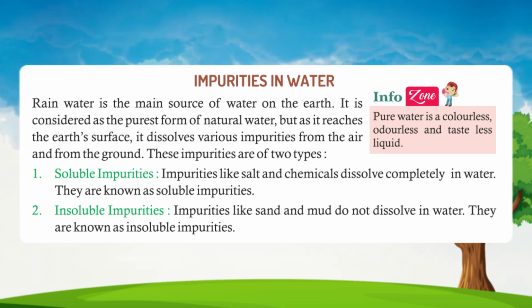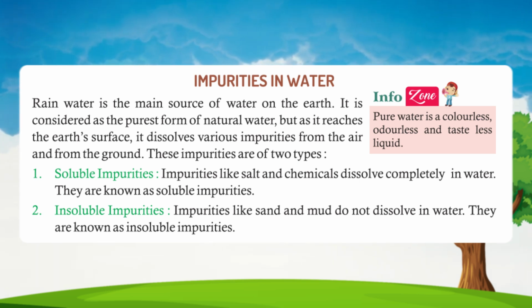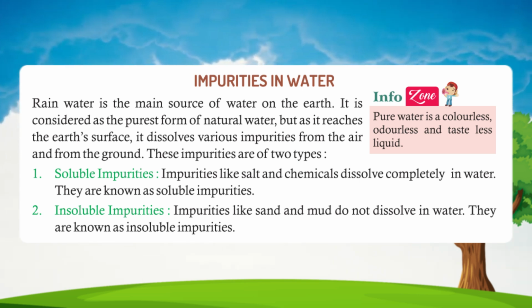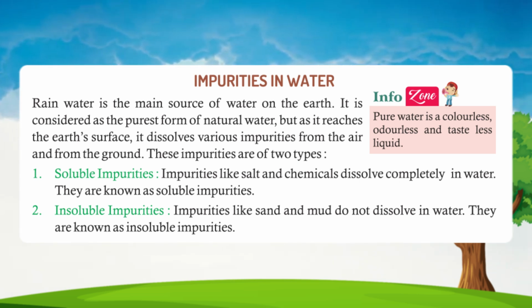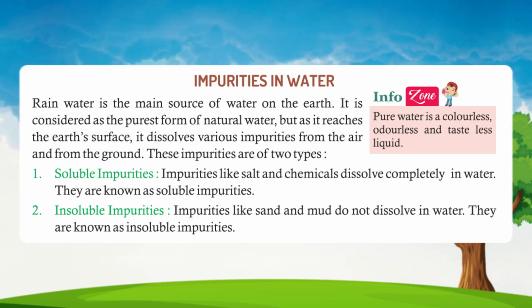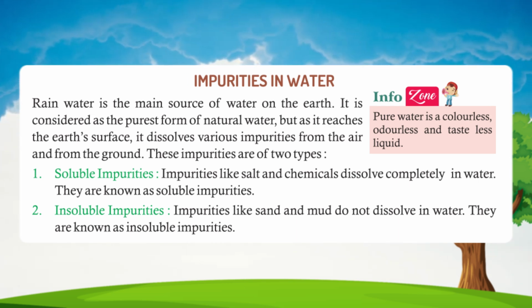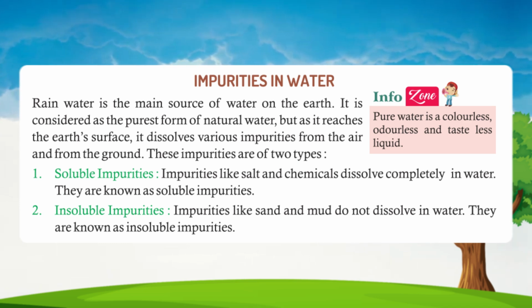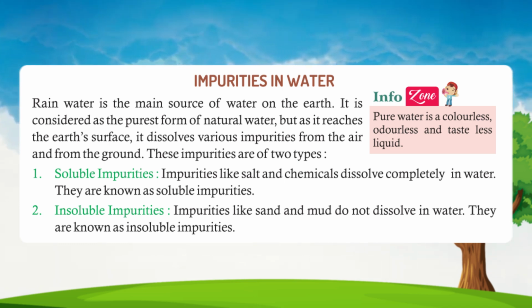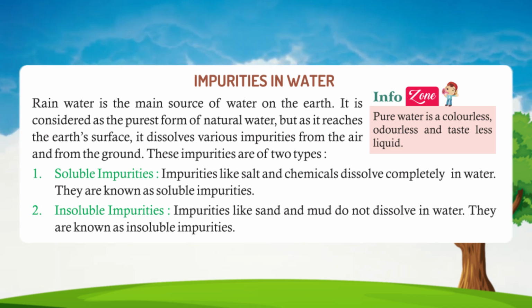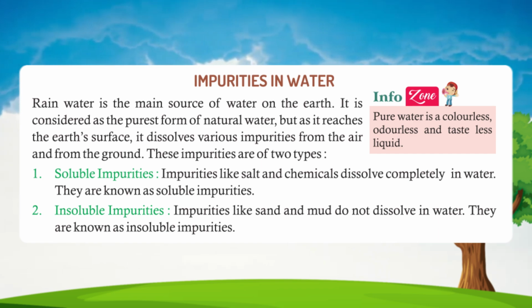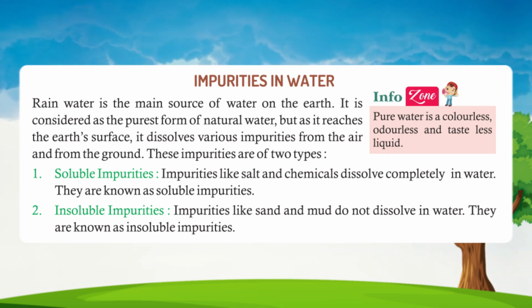1. Soluble impurities. Impurities like salt and chemicals dissolve completely in water. They are known as soluble impurities. 2. Insoluble impurities. Impurities like sand and mud do not dissolve in water. They are known as insoluble impurities.